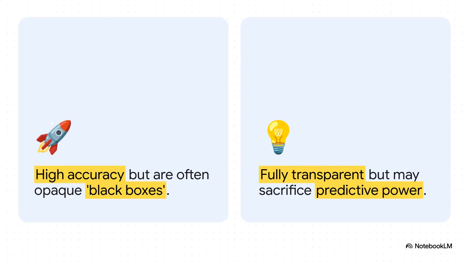And this all leads us to a fundamental tension in machine learning. It's this classic trade-off, right? On one hand, we absolutely crave the raw power of these super complex models, but they're total black boxes. On the other hand, we love the transparency of simple models, but they often just don't have the accuracy we need. So the goal in MLOps isn't to pick a side. It's to find the tools that let us get the best of both worlds, getting that top-tier performance and the transparency to back it up.